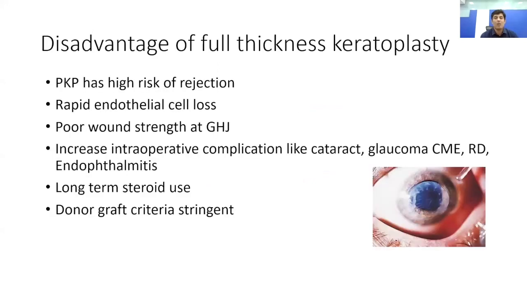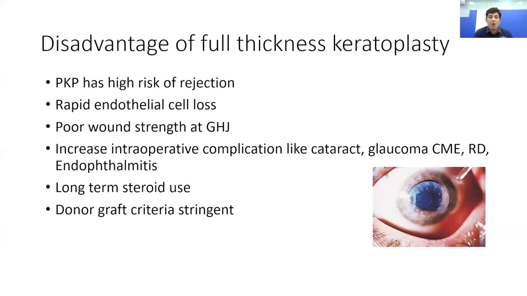Now, what are the problems with full thickness keratoplasty, as a result of which we are shifting to lamellar keratoplasties? Full thickness keratoplasties have a lot of problems in themselves. They have a very high risk of rejection because of a higher antigenic load. There is rapid endothelial cell loss, poor wound strength, as a result of which there is a high chance of wound dehiscence. There are increased intraoperative complications such as cataract, glaucoma, cystoid macular edema, or endophthalmitis.